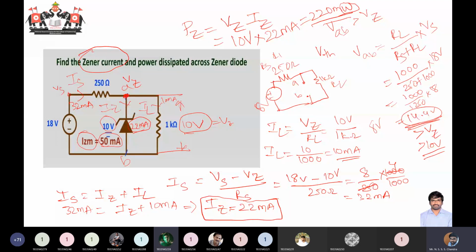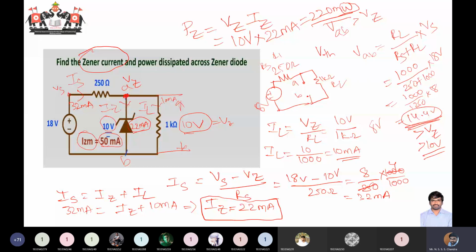So what's the first thing you should do? You should find out the voltage across your Zener diode, by taking the Thevenin's equivalent. You need to find the Thevenin's voltage across terminals A and B, that is across your Zener diode. If this voltage is greater than your Zener breakdown voltage, only then will your Zener diode be in the breakdown region, and only then will the voltage remain constant.